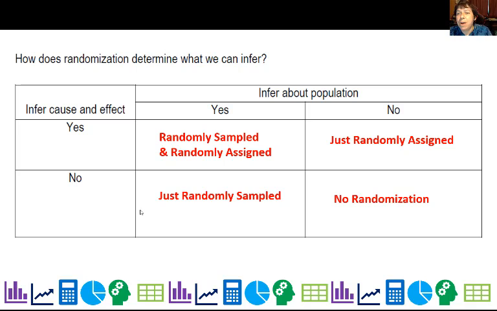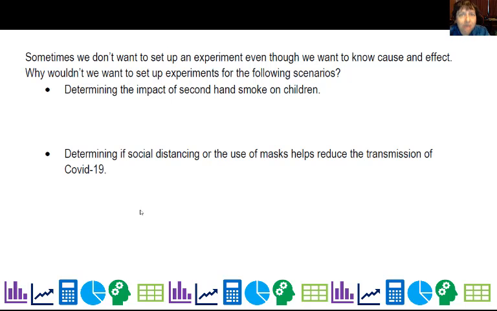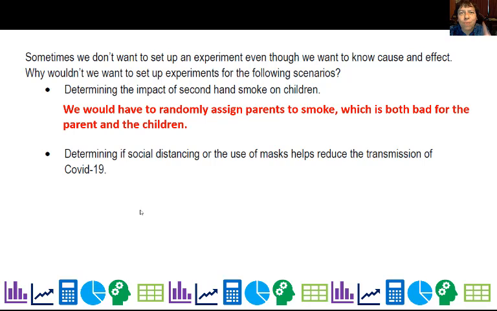That's it. All right. Sometimes, though, we want to determine cause and effect, but we really don't want to set up an experiment. So why wouldn't we want to set up an experiment to determine the impact of secondhand smoke on children? Well, that means I would actually have to randomly assign parents to smoke. And first of all, that's not good for the parent, and it's definitely not good for the kids. While we don't do experiments to say smoking caused lung cancer, and I'm going to go over why we can say we're pretty sure about a cause and effect on that, we don't like to experiment in that.